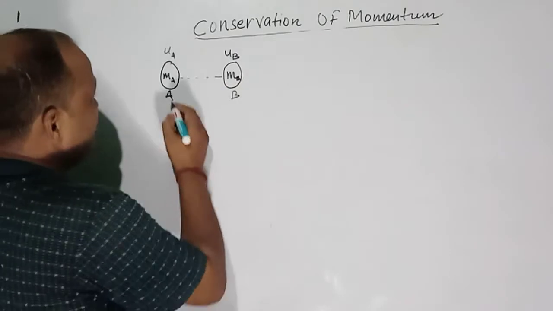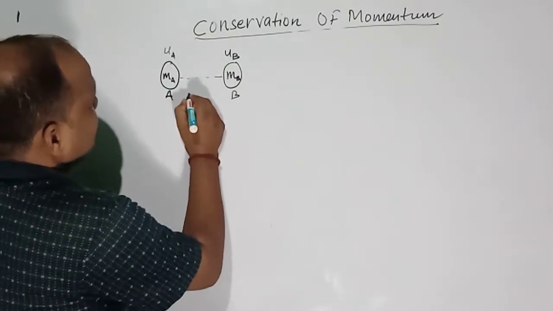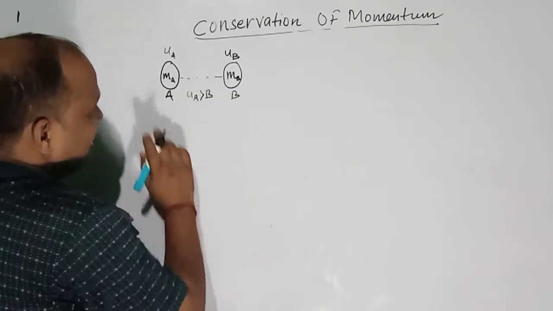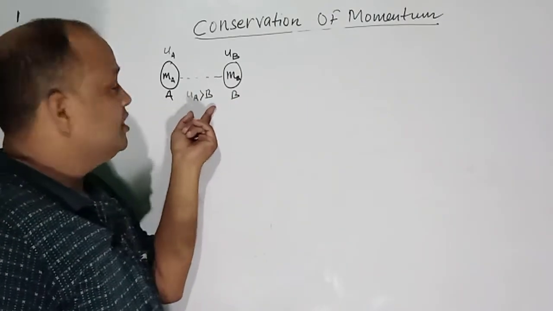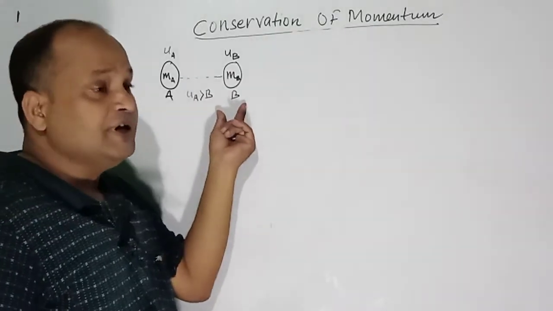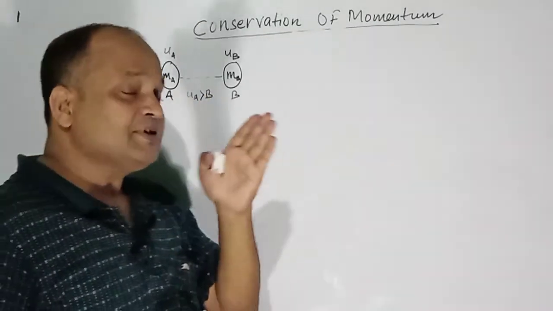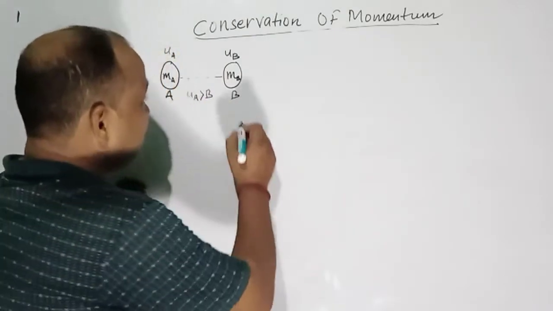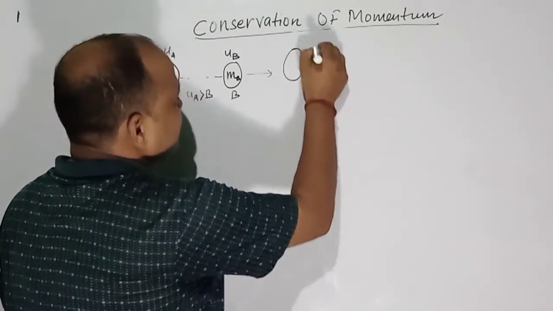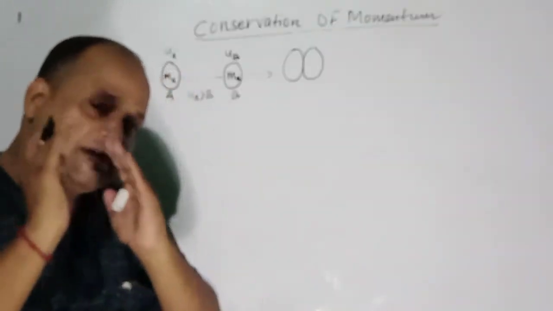Here ua is greater than ub, which means the velocity of body A is more than the velocity of body B, and both bodies are moving in the same straight line in the same direction. Then these two bodies will collide with each other. The collision will take place.